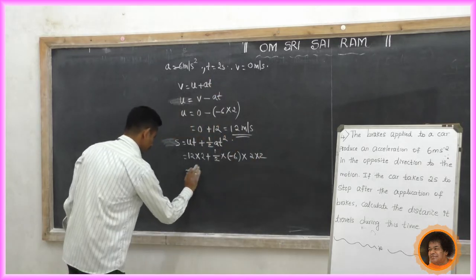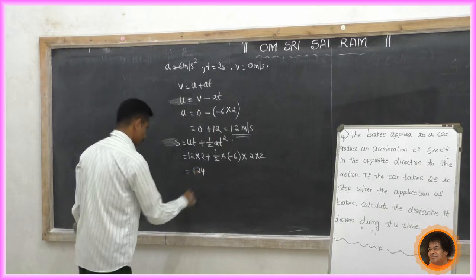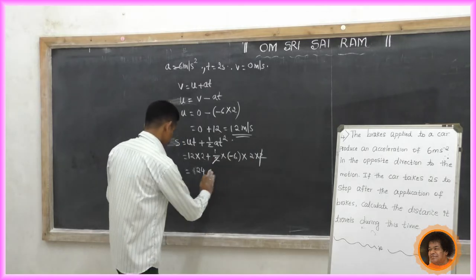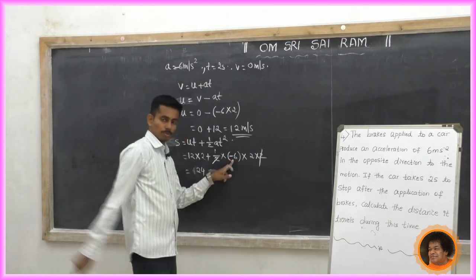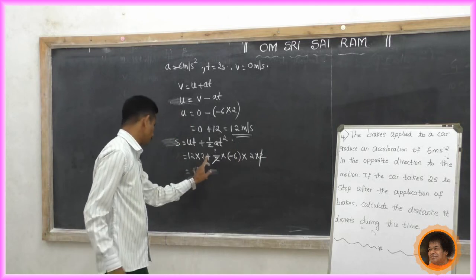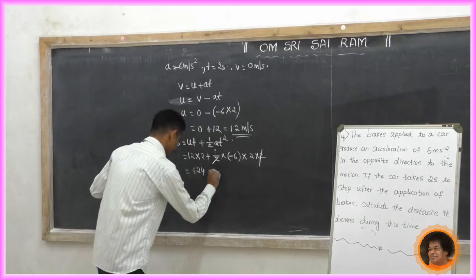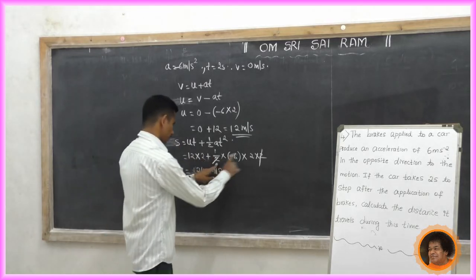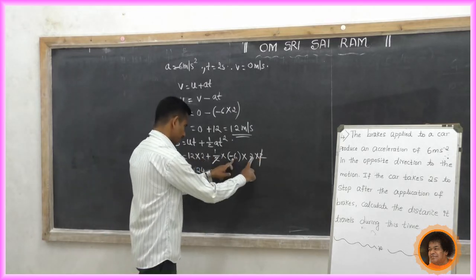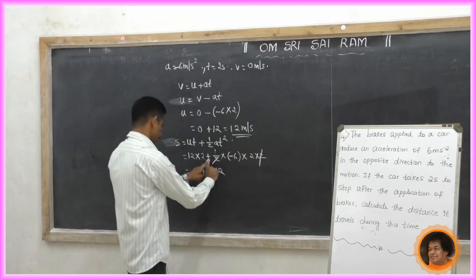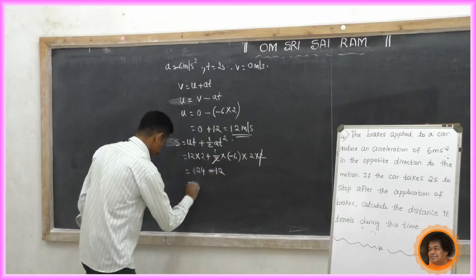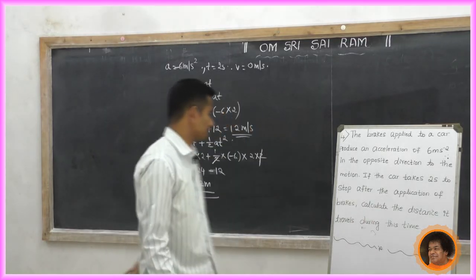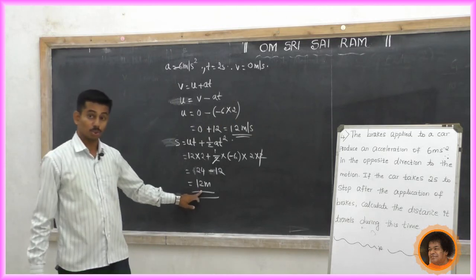So we get 12 into 2 is 24, plus 2 cancel, minus 6 into 2 is minus 12. So 24 minus 12 is 12 meter. So what is the distance traveled? The distance traveled is 12 meter.